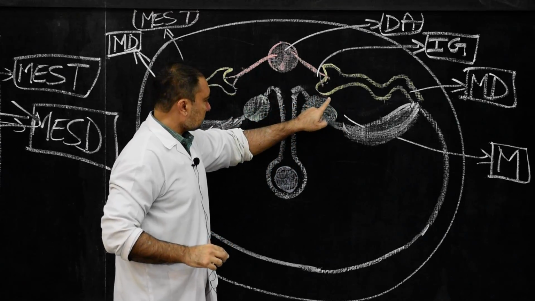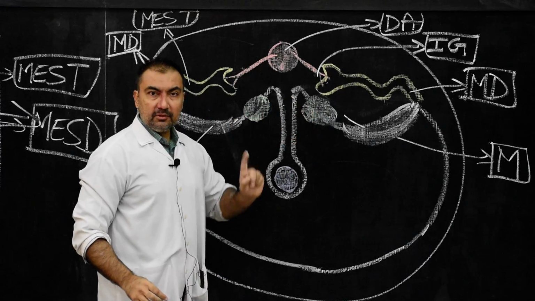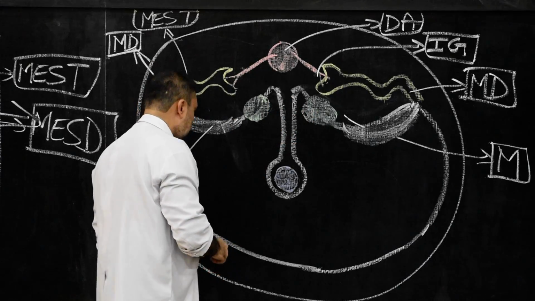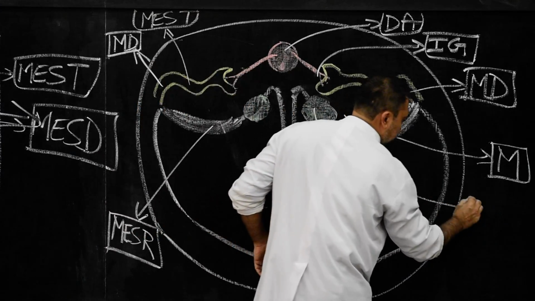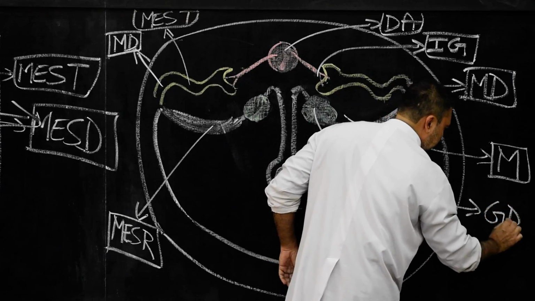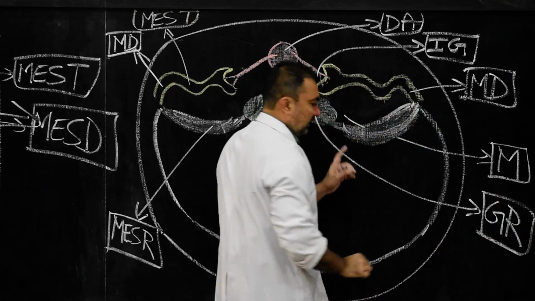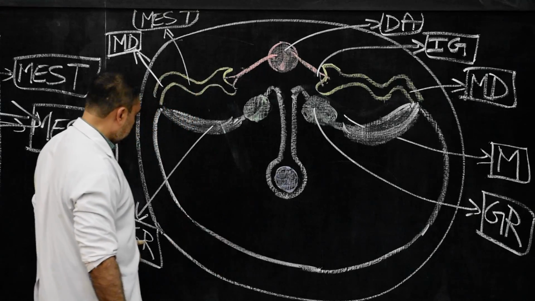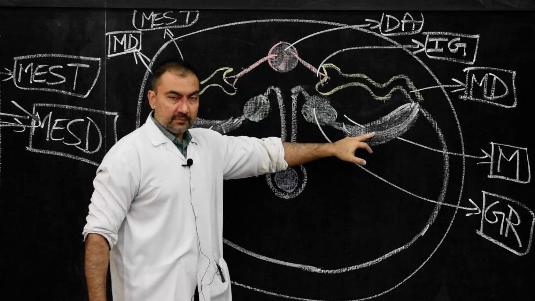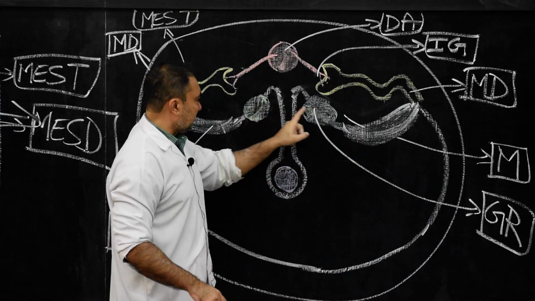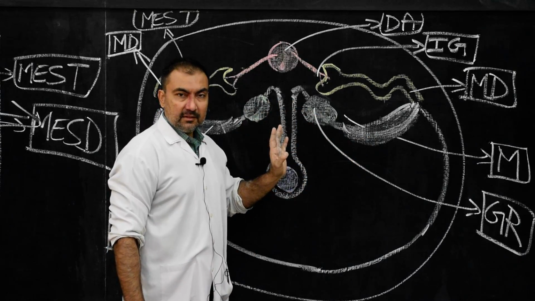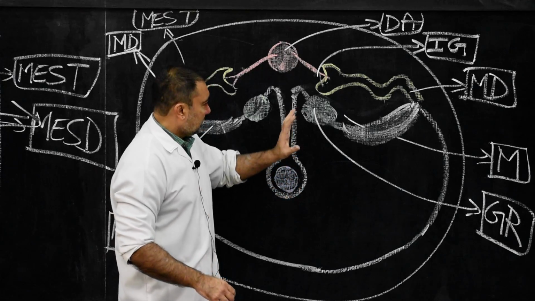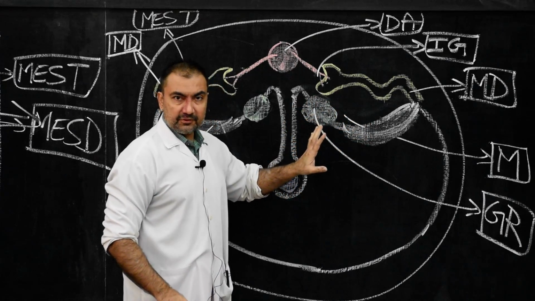And these two are called genital ridges. So therefore, here we will mention this as genital ridge. So what are the changes in mesonephros? Two changes. The lateral, they are called mesonephric ridges, and the medial, they are called genital ridges. So therefore, these are the changes in mesonephros which will take place.